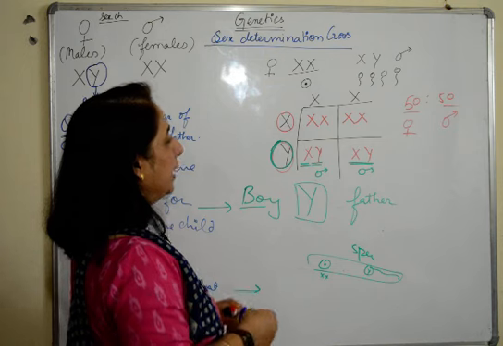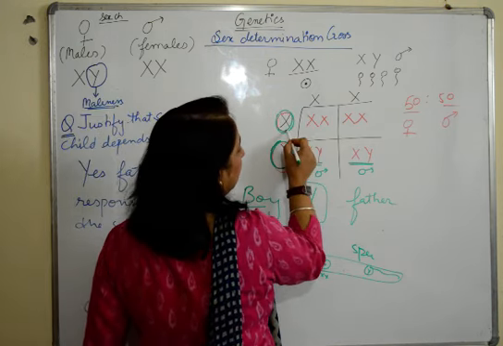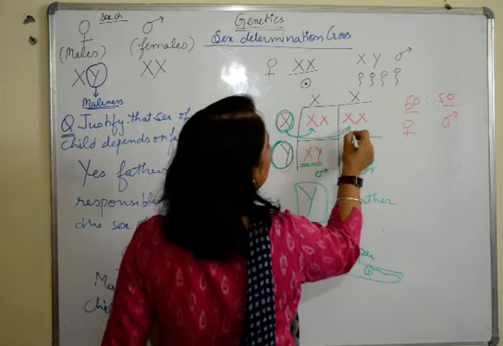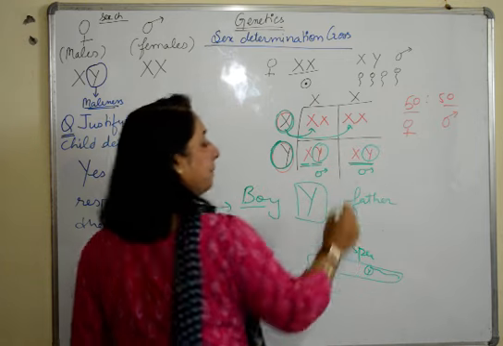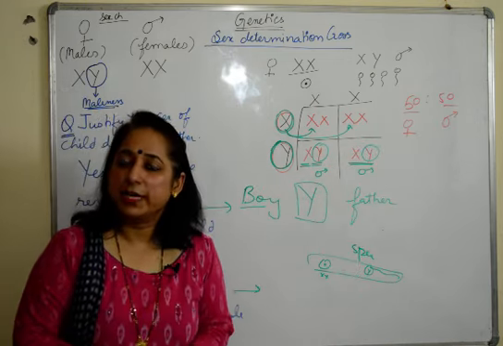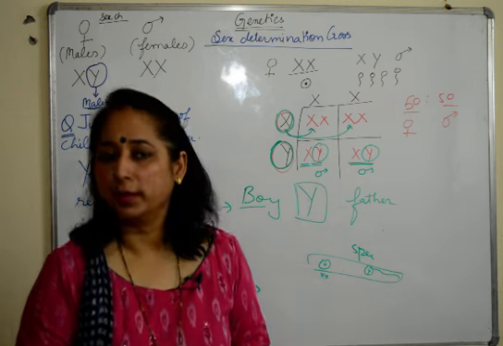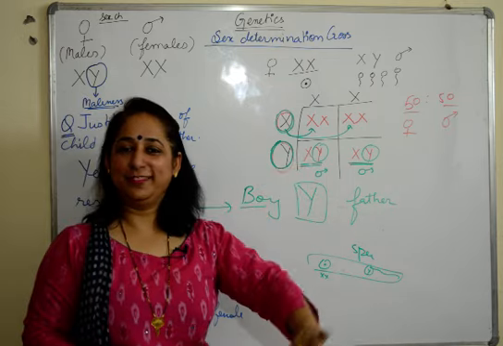The X chromosome coming from the male is going to give rise to a female, but the Y chromosome only is going to give rise to a male. So this is sex determination, and the sex determination cross is a very important 2-marker question. Write it the way I have told you, no one will deduct your marks.